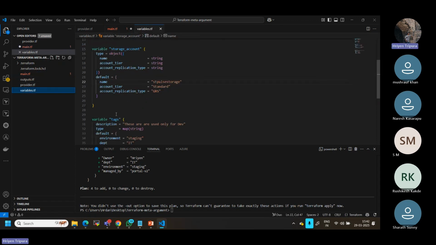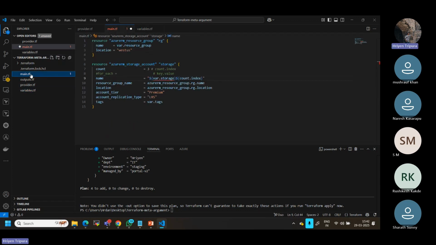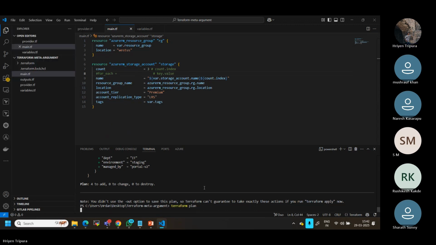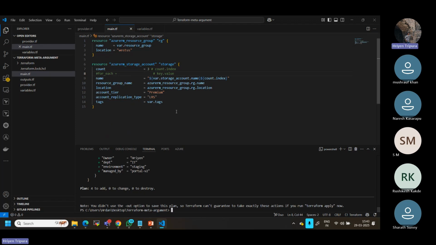It is storage accounts, and the storage account name. Okay, I can call something like this, storage account dot name. Let's see if I can call it like this. This is another way of defining it. Okay, great. Yes, this is also working fine.